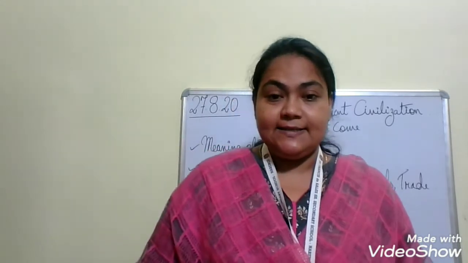Okay, now children, let us have a workbook discussion. You can get ready with your workbook and let us start. Page number 24, multiple choice question. How many years ago did civilization begin to appear? The correct answer is 10,000, that is option A. What is the process of growing crops known as? It is known as agriculture, option B. Fill in the blank: The Egyptian civilization was built near the river Nile.